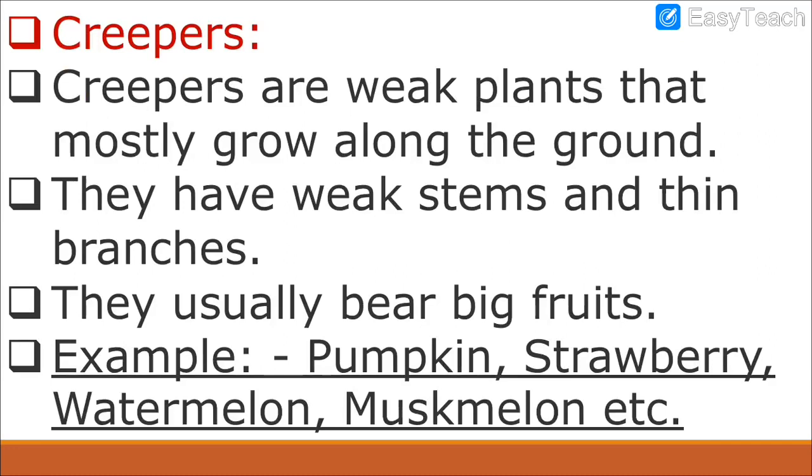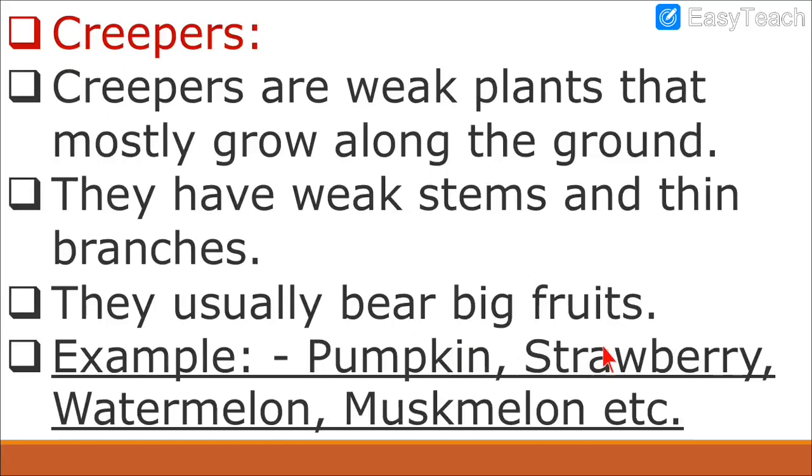Then we had seen what are creepers. Now creepers are also weak plants, but they grow along the ground. Along the ground means like in sleeping position. How you sleep on the floor or on the bed, that is called sleeping position, along the ground. Same way creepers will grow along the ground. Their stems are weak and the branches are thin. We will see what are stems, we will see what are branches in the further part of the video when we study parts of the plants. Then we also saw that they have big fruits. And what are the examples of creepers?